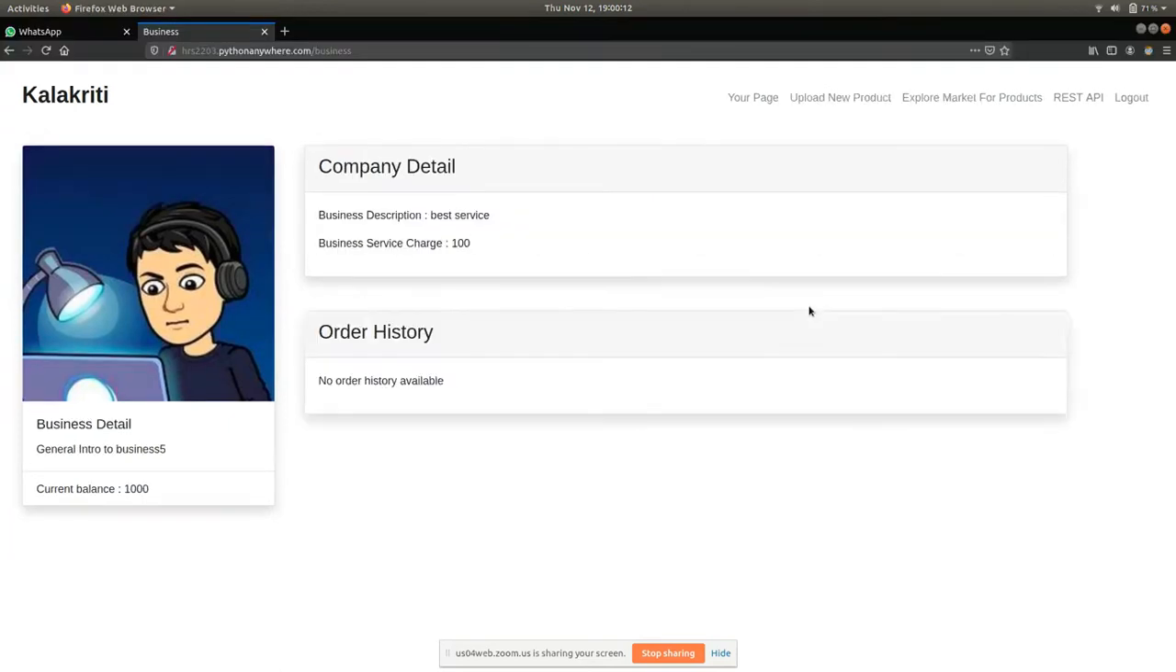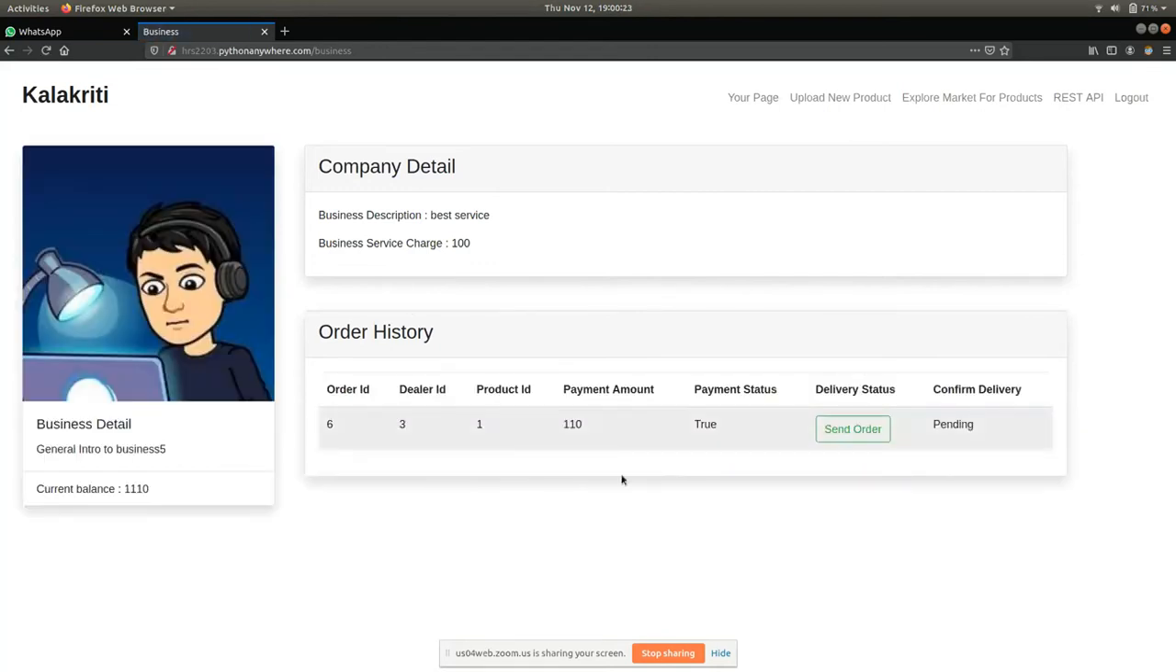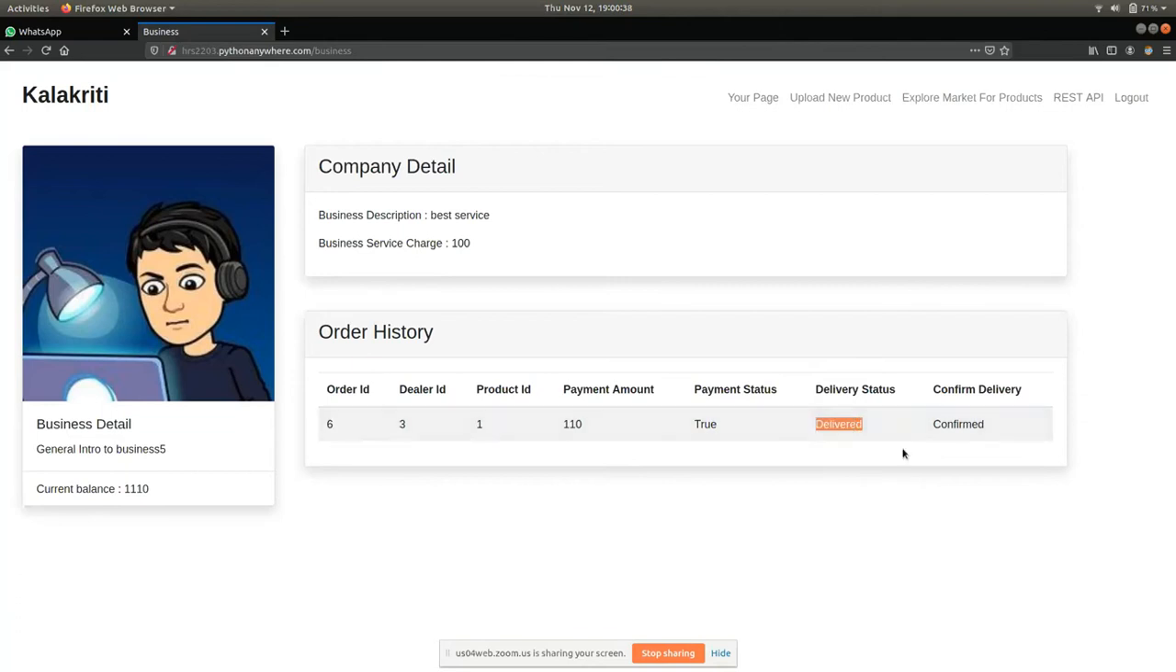When I go to the business side, right now nothing can be seen because we haven't refreshed the page. Obviously these are static pages. When I refresh it, you can see the option has appeared that a new order has been placed and payment has been done. As a business, I would know when it's delivered. Let's say that I have delivered it. I'll click on send order. The order has been sent, and the status is delivered, confirmed.